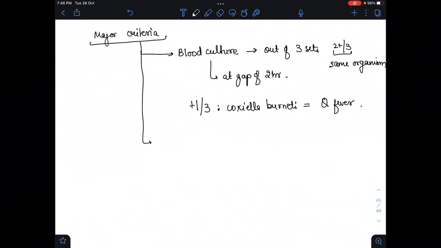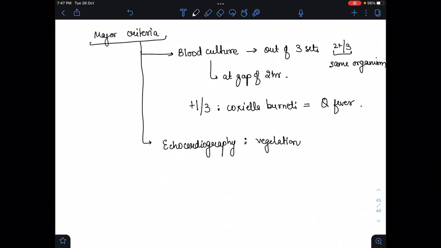The second major criterion is echocardiography. On the echocardiography, what we find are vegetations. We see vegetations which are more than 2 mm, which means they are visible.